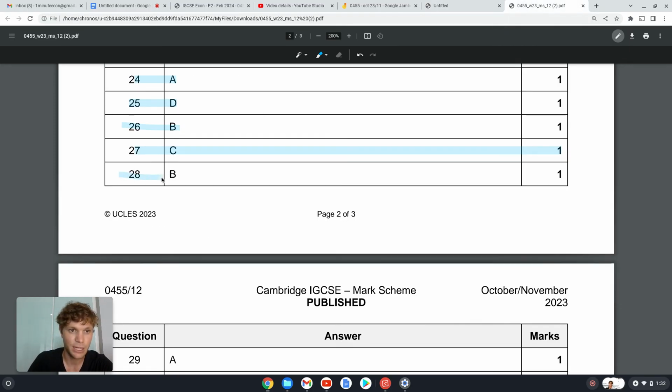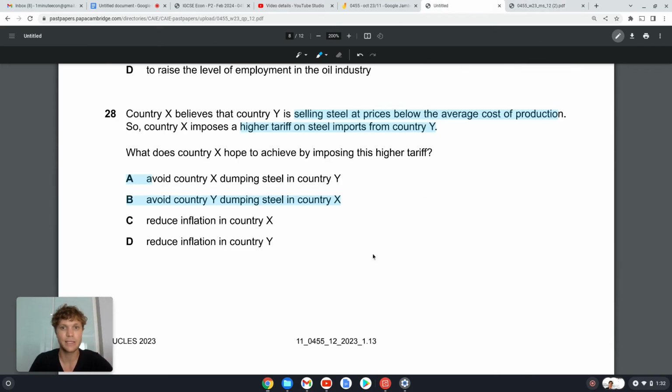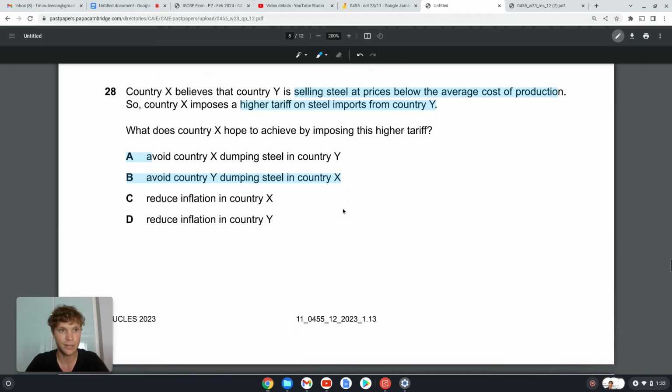Okay, 28B. Basically what we want to do is we want to protect the demand for our firms, so we put a tax on countries who we believe have got a surplus of a good and they're just dumping it into our country to get rid of it, and we don't want that happening because that's going to decrease the demand for our firms, our domestic production, and so that is what we call dumping, and we don't want that.